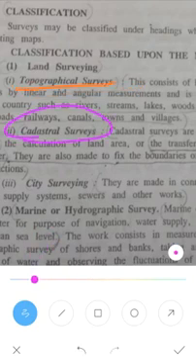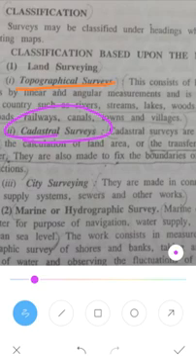Next we will see the cadastral survey. Cadastral surveys are made for fixing property lines, calculating land area, and the transfer of land property from one owner to another. They are also made for fixing the boundaries of municipal, state and federal jurisdictions. That is the cadastral survey. Next we will see the city survey. City surveys are made in connection with the construction of streets, water supply systems, sewers and other works. That's the city survey.